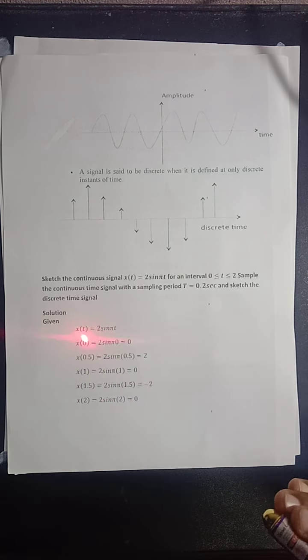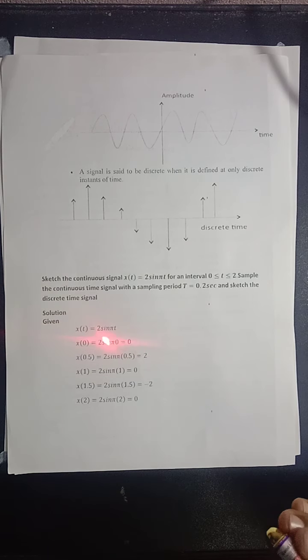In place of t, first you substitute t equal to 0, and consider the value of pi to be equal to 180. So 2 sin pi into 0, sin 0 is 0. Then in place of t, you substitute t equal to 0.5. While substituting t equal to 0.5, 2 sin pi into 0.5. The answer is equal to 2, because sin pi into 0.5 means it is sin 90. Sin 90 is 1. 1 into 2 is equal to 2.